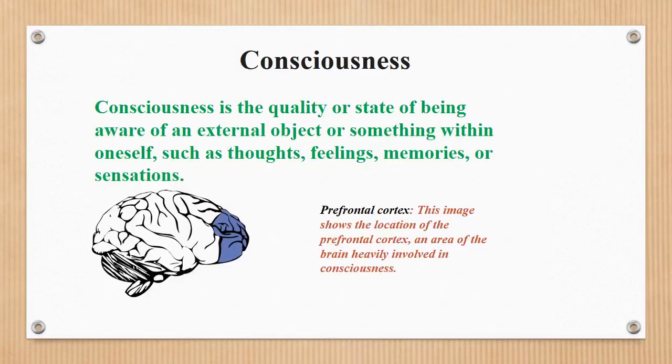Let's see about consciousness. Consciousness is the state of being aware of an external object. It is an individual's unique thoughts, memories, feelings, and sensations. Conscious experiences are always constantly changing and shifting. For example, when you focus on a lecture, there may be different thoughts running in your mind. You cannot steadily focus on a lecture. It is called shifting of consciousness. And here is an image. It is a pictorial representation of the prefrontal cortex, which shows the involvement of the brain in consciousness.